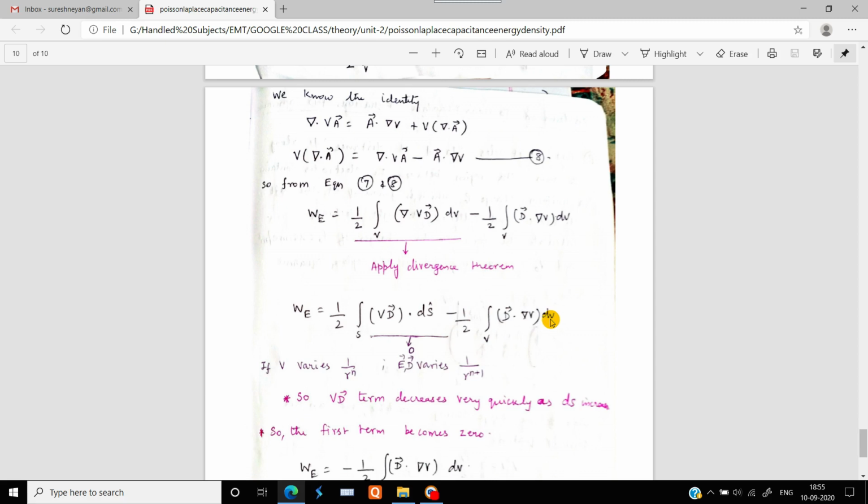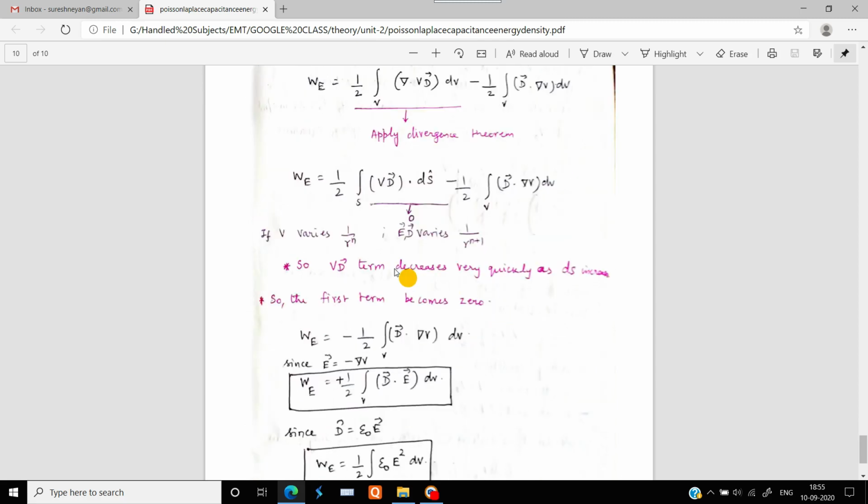Here you can notice one thing, that this particular term has both the electric flux density and the potential.